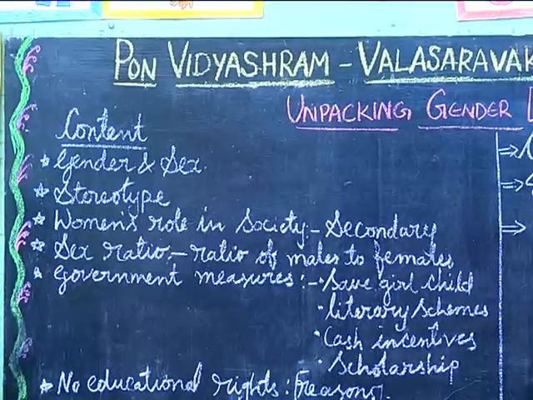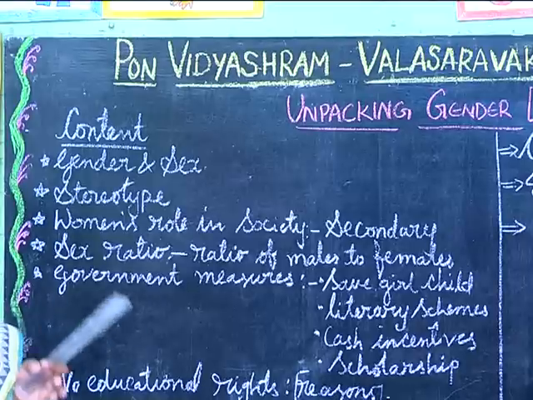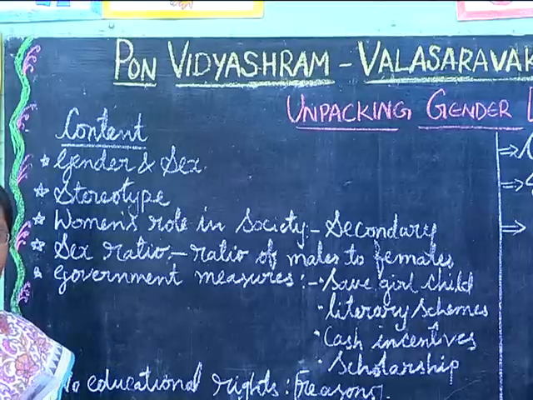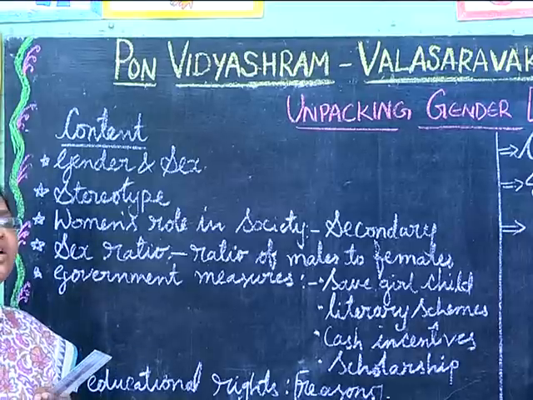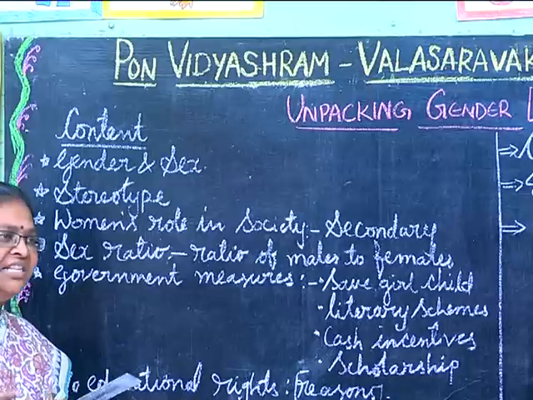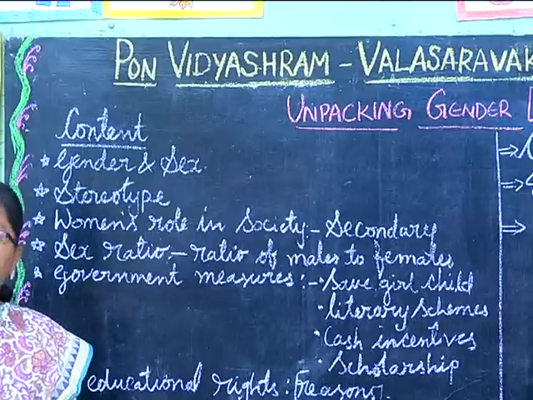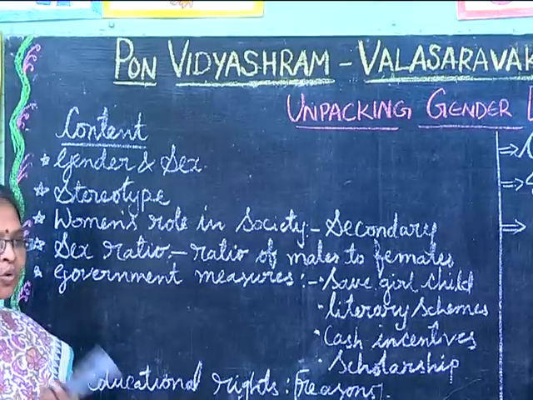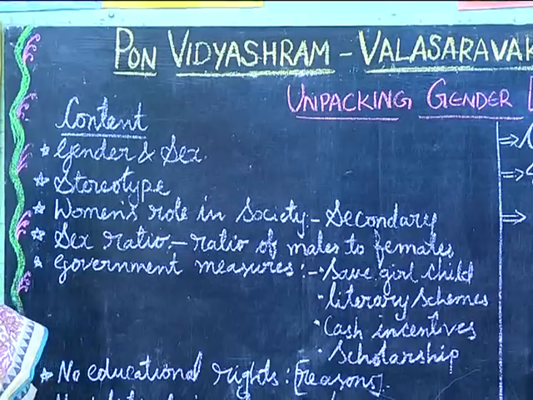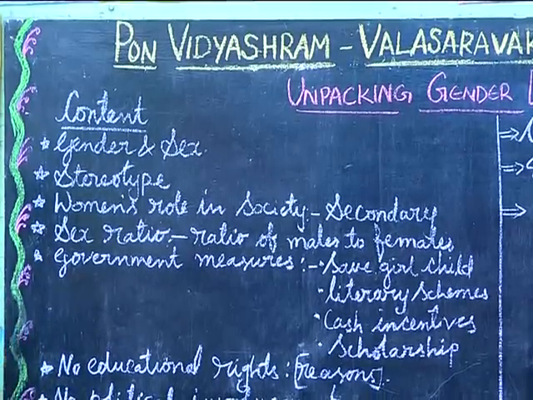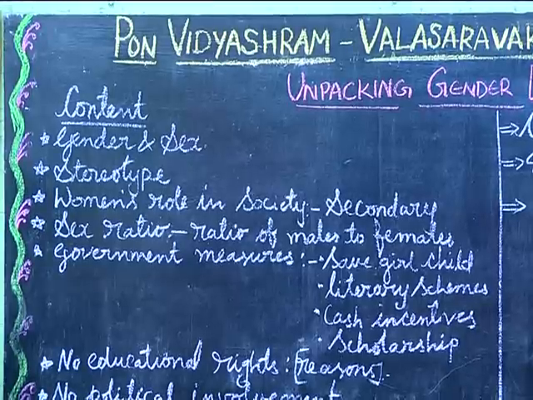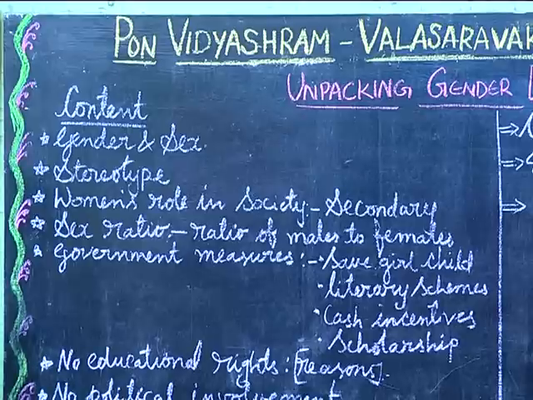This sex ratio shows the weakness of our country. The sex ratio of girls has declined, and it may be because of female infanticide, which is the killing of a girl child soon after birth or even before birth. So society welcomes the birth of a boy child rather than a girl child.